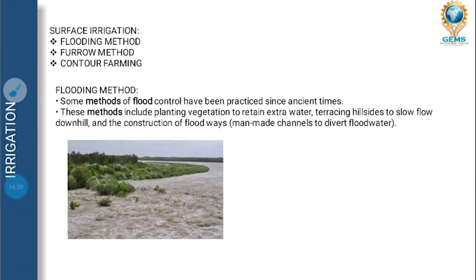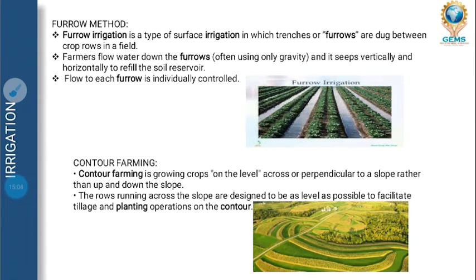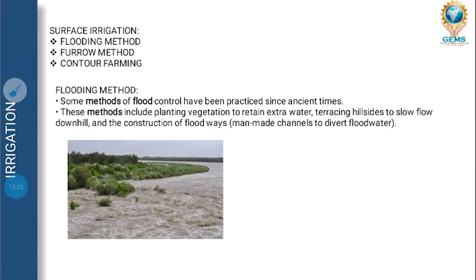Next is surface irrigation. Surface irrigation is of three types: flooding method, furrow method, and contour farming. Flooding method means, as we all know, in Bihar almost 15 districts have been affected by flood. So almost all the cultivable areas or land has been affected by flood. In inundation irrigation, the water is allowed to go onto the land. Okay, so flooding method means the water is allowed to enter the agricultural field.